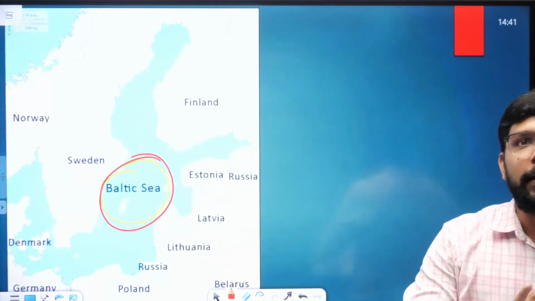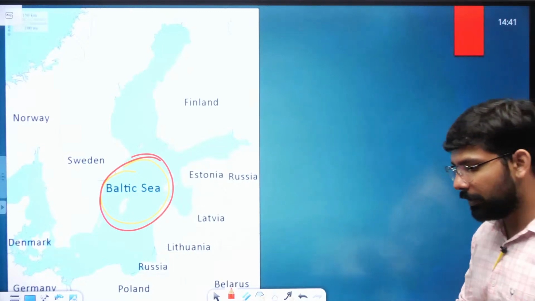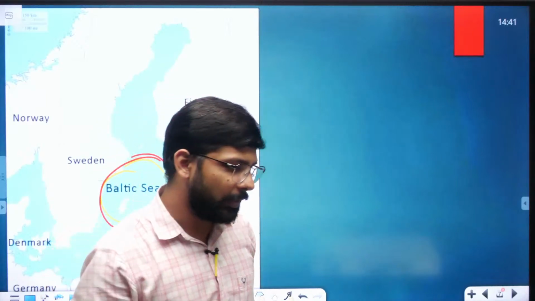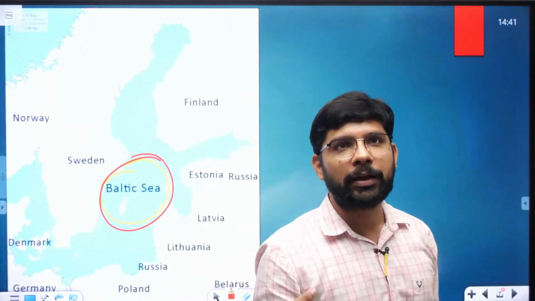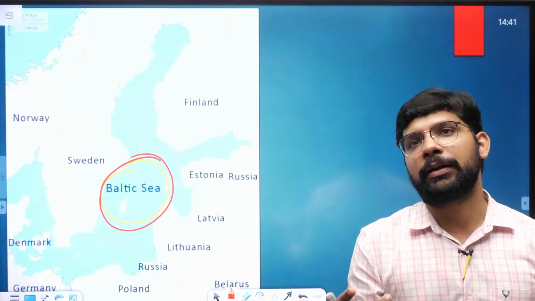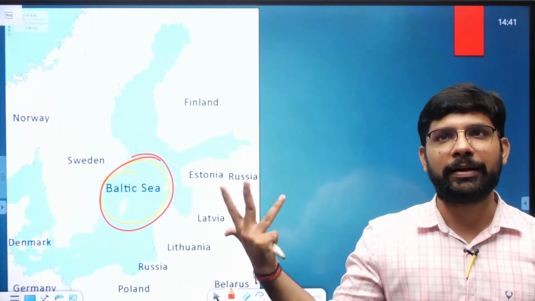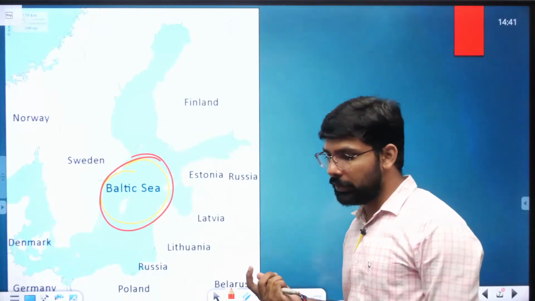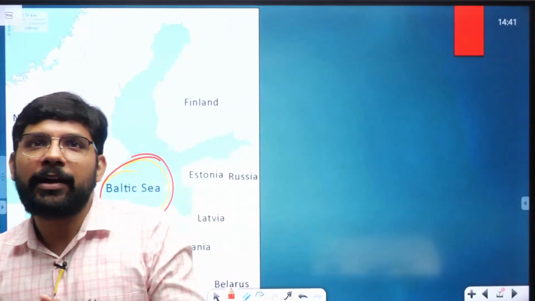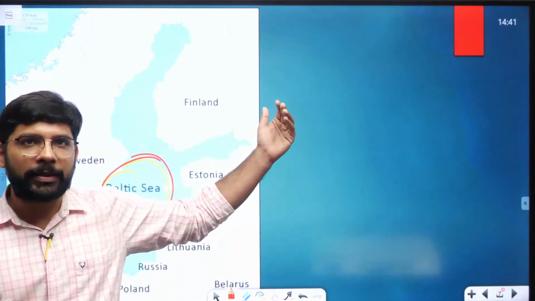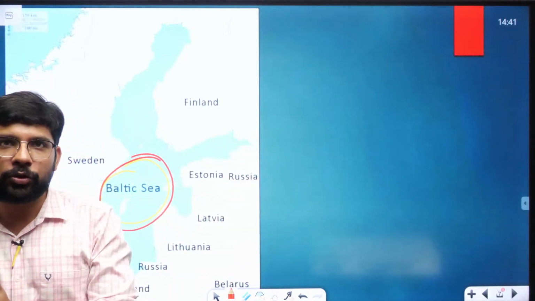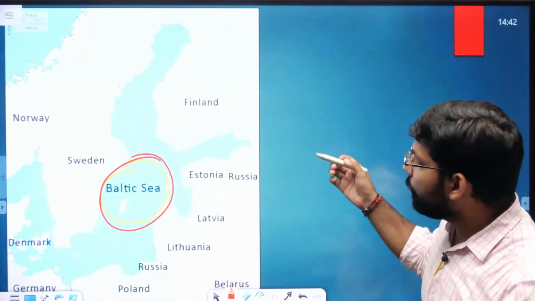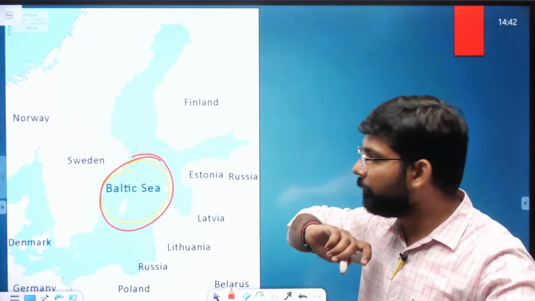Remembering it this way becomes a little difficult whenever you are remembering multiple country names, like the countries sharing a boundary with the Black Sea, the Red Sea, the North Sea and the Baltic Sea. So there is a requirement of mnemonics for each of them. Let's first see which countries share a boundary with the Baltic Sea.